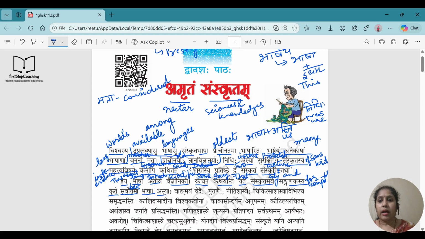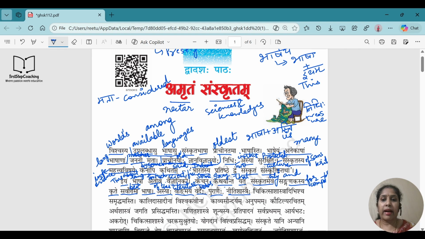Okay. Syaha means of this. So of what? Of Sanskrit, right? Of this. Vangmaya means literature. So literature of Sanskrit. Vedai means our Vedas and it is Tritya Vibhakti Bahuvachan. So we will be saying with Vedas. Okay. With Vedas. Puranas. Purana means with Puranas and Purana are the scriptures we are having. Okay. Vedas and Puranas we talk about, right? So Puranas and Vedas are the oldest scriptures we have.